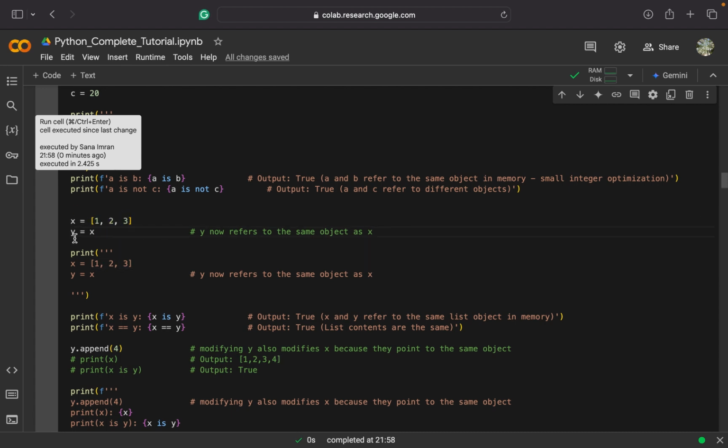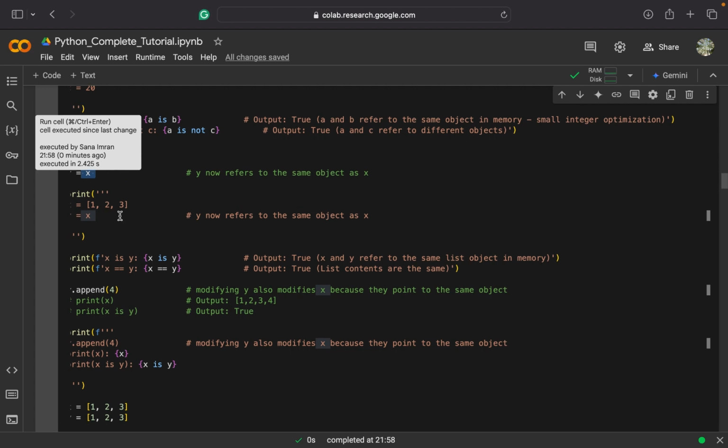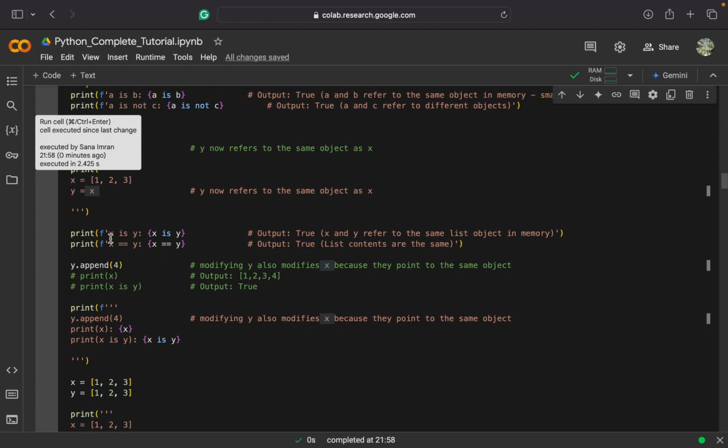Here, if I take an x variable and make it a list of some integer values, and then I take another variable y and assign it the content of the x variable, it means y is pointing to the x variable, and that means y is pointing to the same cell where x is pointing. So x and y are two names of the same list in the memory. So if I check x is y, it will return true because x and y refer to the same list object in the memory.